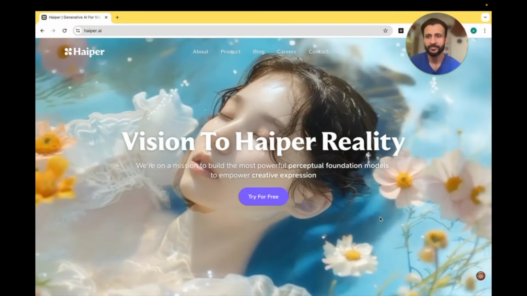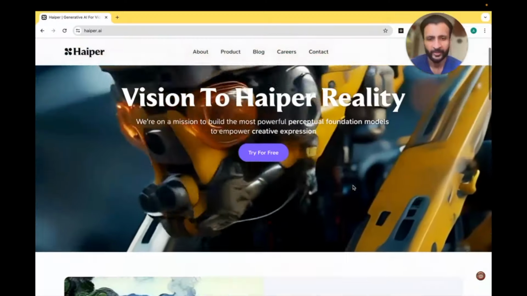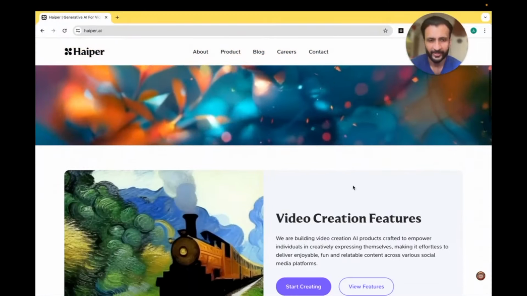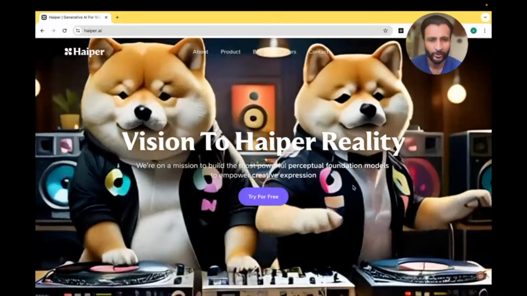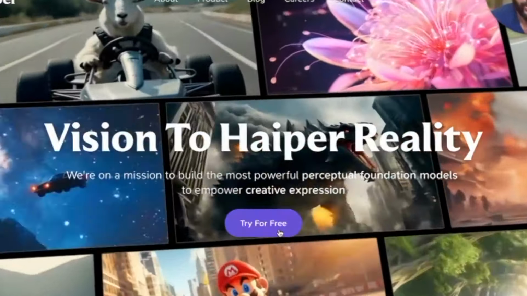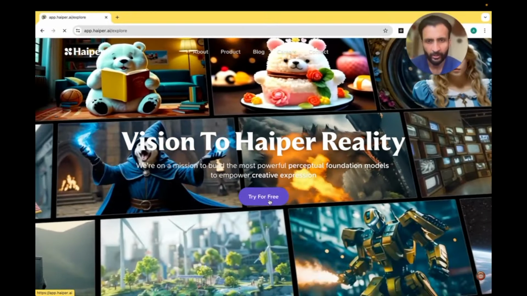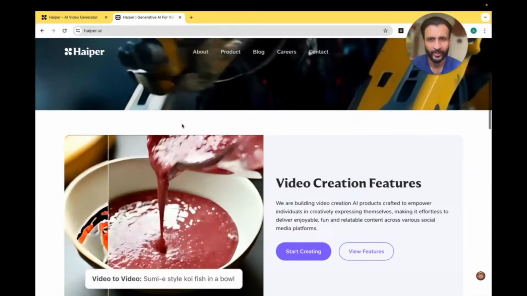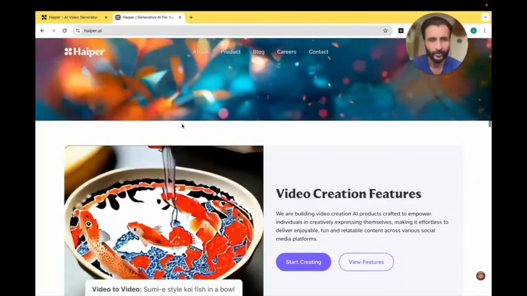First, we'll come to the website of Hyper.ai. I'll leave the link down below. And here you'll see this nice and easy interface. It's pretty simple to use. Just come here and click on try free to create your free account. And first, let's look at some of the example videos from Hyper.ai.